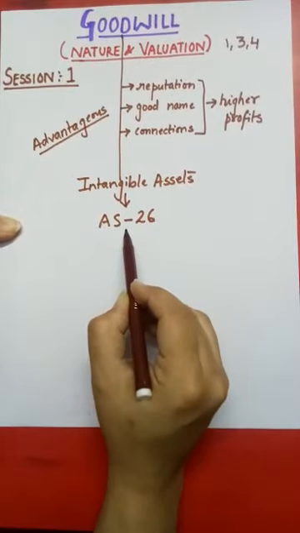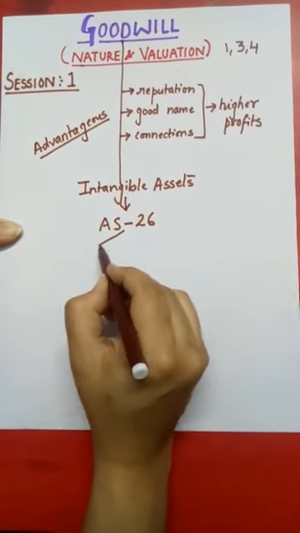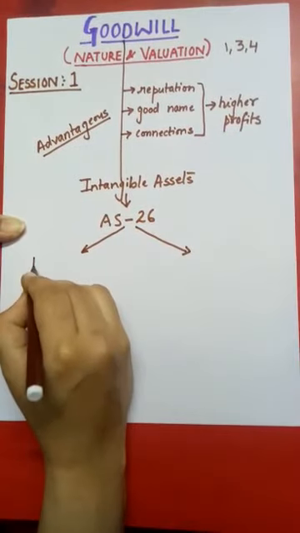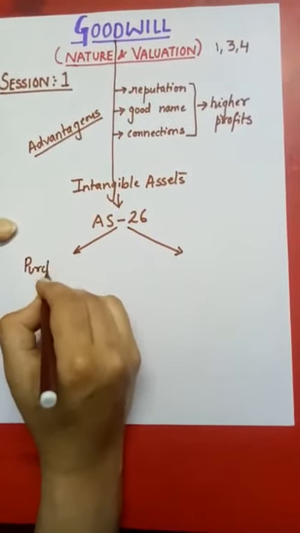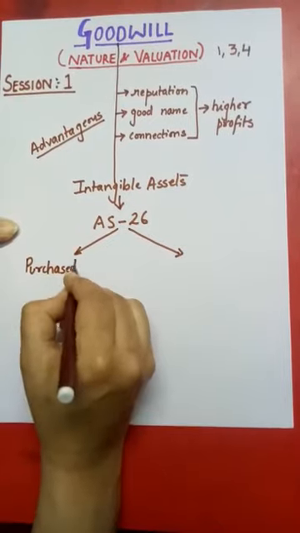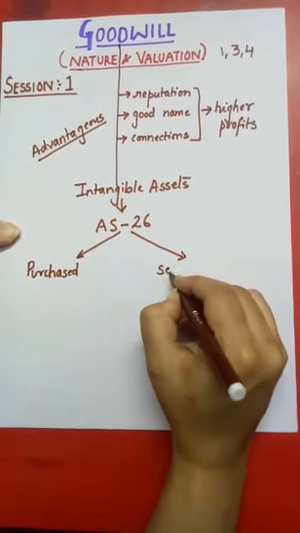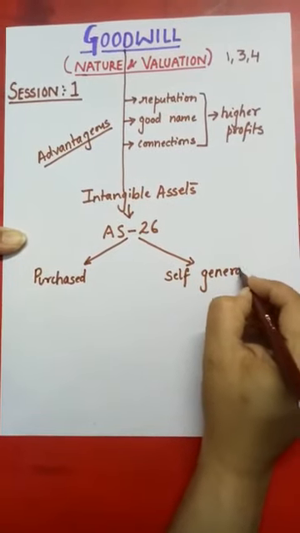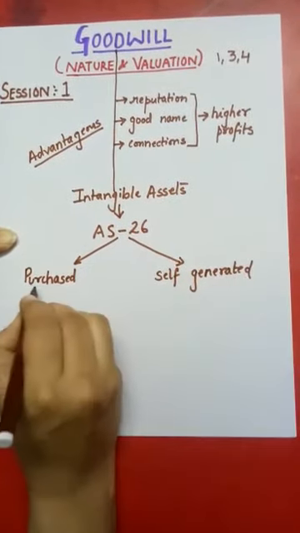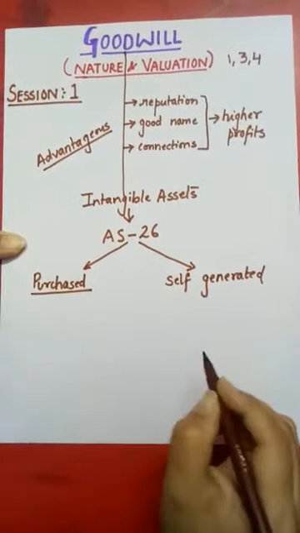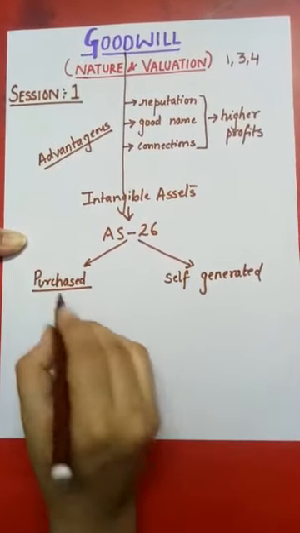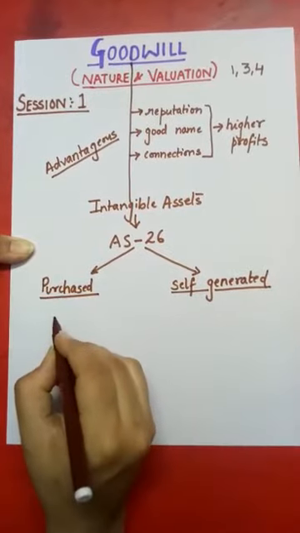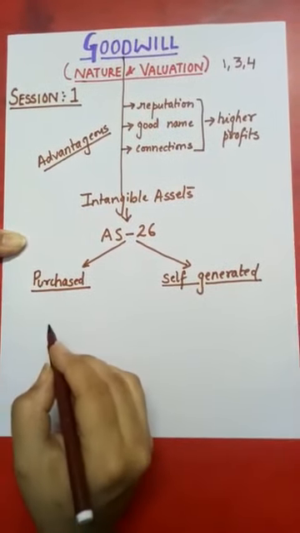Now, Accounting Standard 26 has classified goodwill into two. The first one is purchased goodwill, and the second one is self-generated goodwill. Purchased goodwill: first we will discuss what purchased goodwill is, with the help of an example.